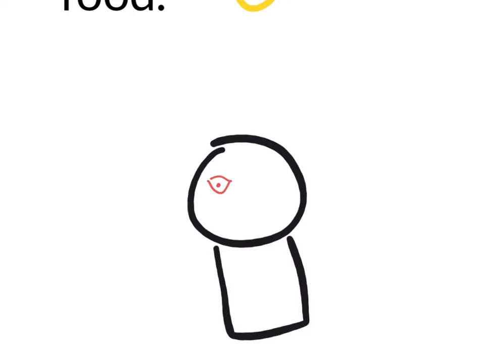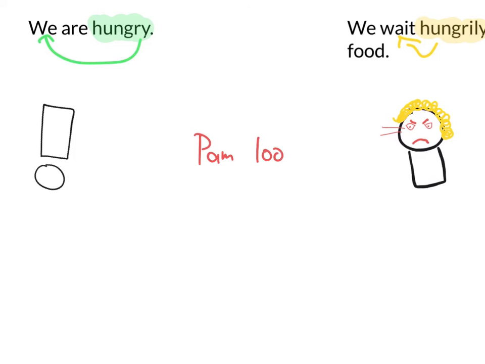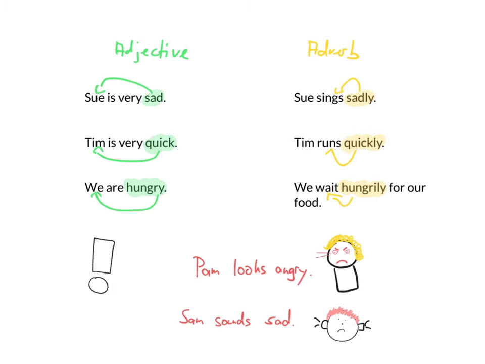Watch out! If we have got a verb that has to do with looking, sounding, we use adjectives. So Pam looks angry and Sam sounds sad.